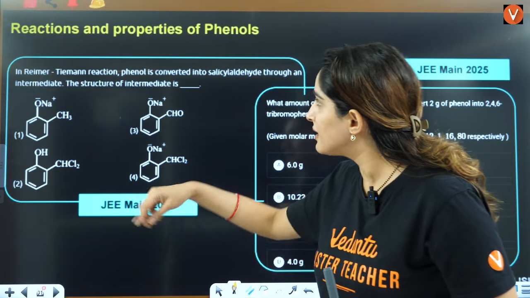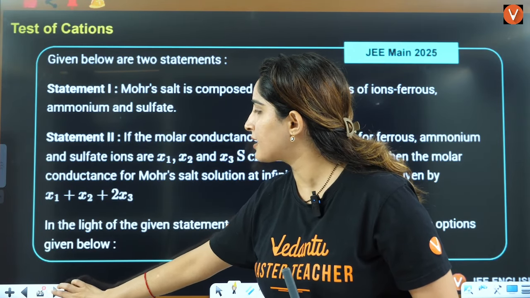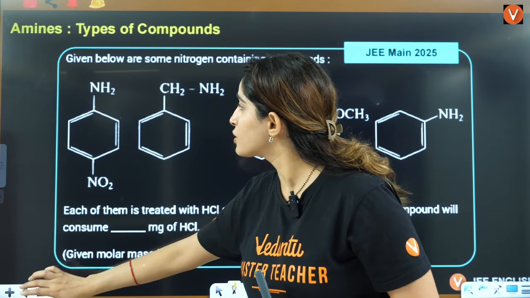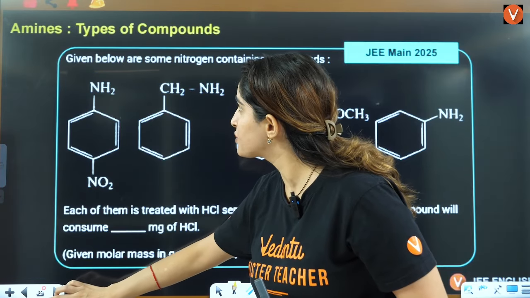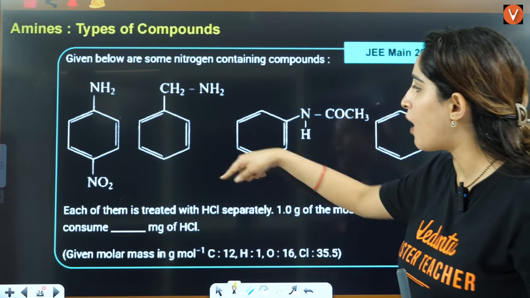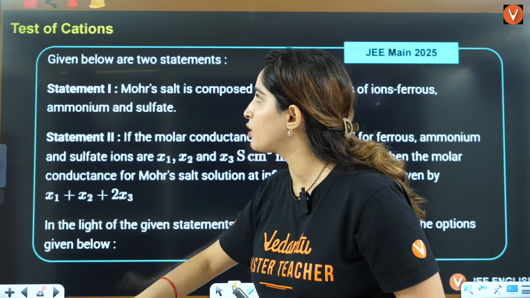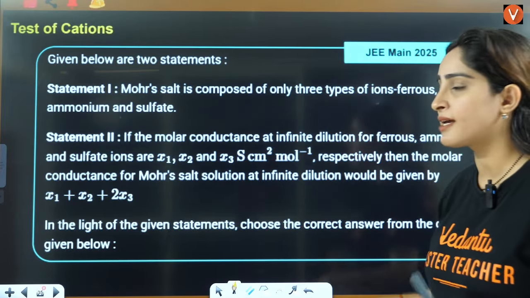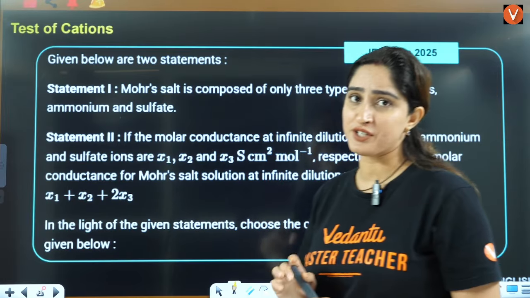So guys, other reactions also you will see here from where they directly ask questions. Let's see here also, reaction of amines, and if you see this one, types of compounds like basicity, they have asked you a 2025 question based on that. Test of cations, again an ignored one in JEE 2025, they have asked you a question based on this.